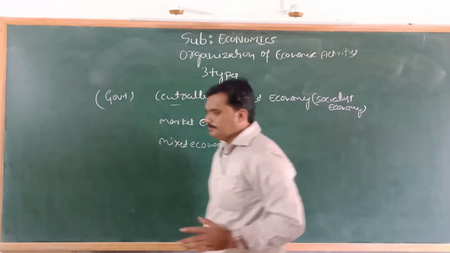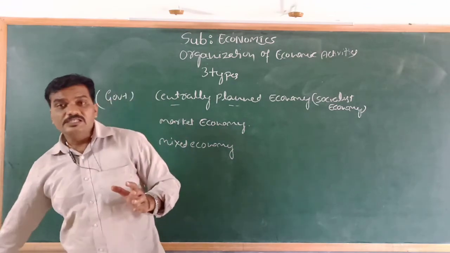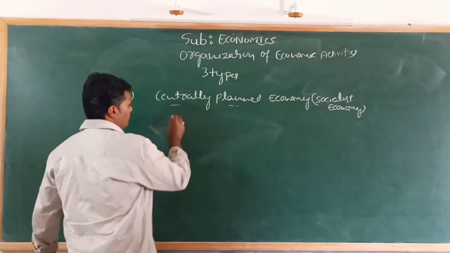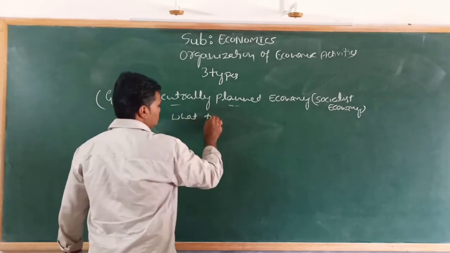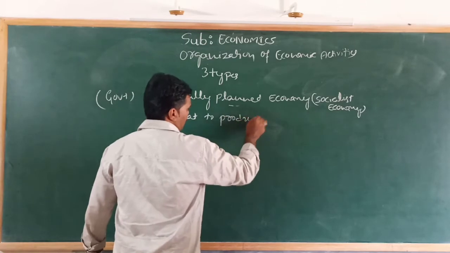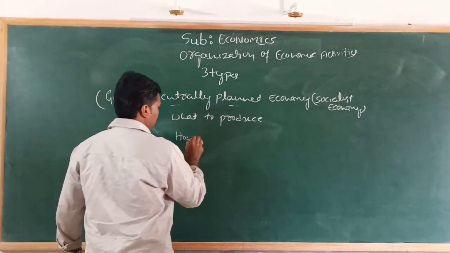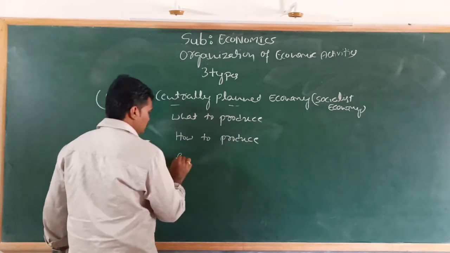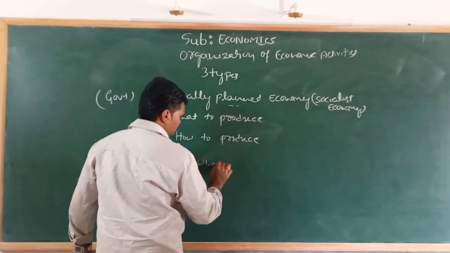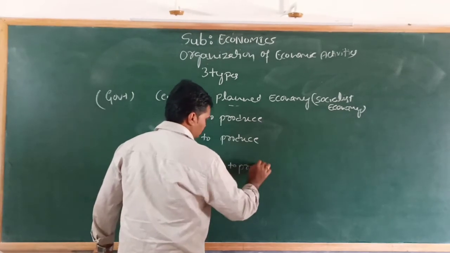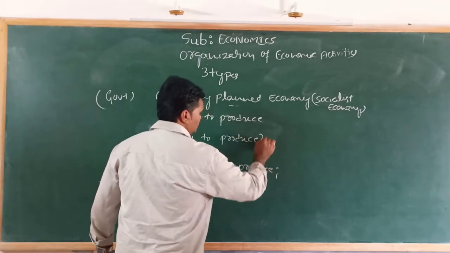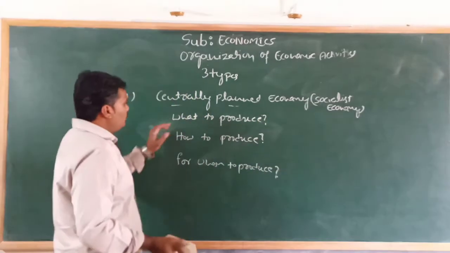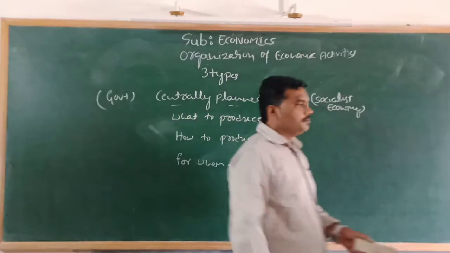Now let us come to how the basic problems are solved in a centrally planned economy. We already studied that there are mainly three problems: what to produce, how to produce, and for whom to produce. Let us see how these basic problems are solved in a centrally planned economy.